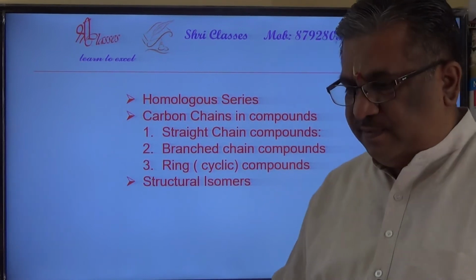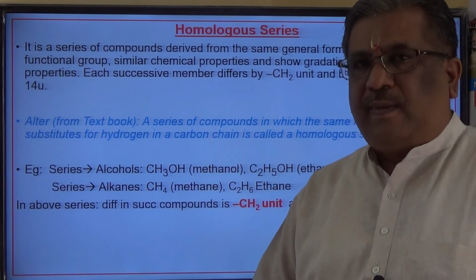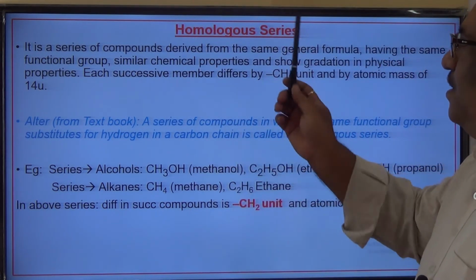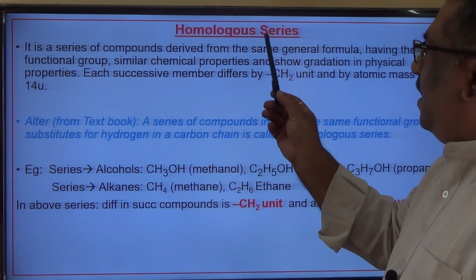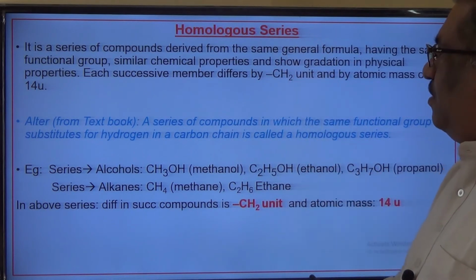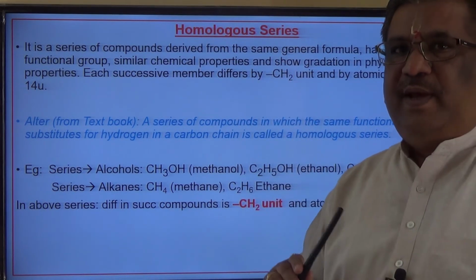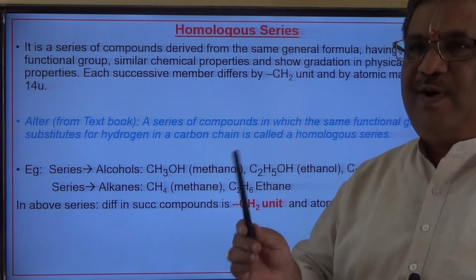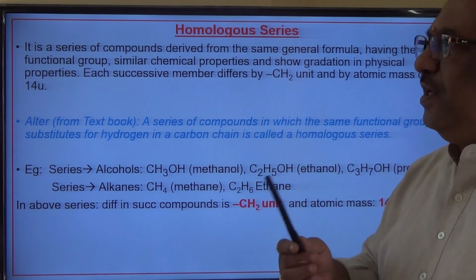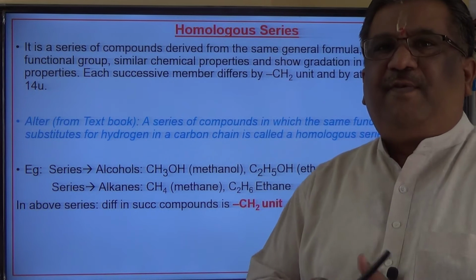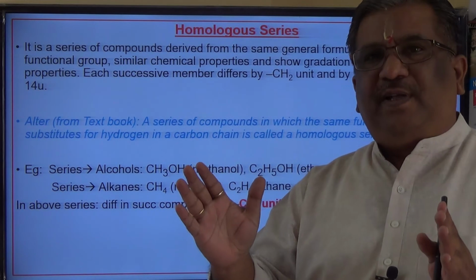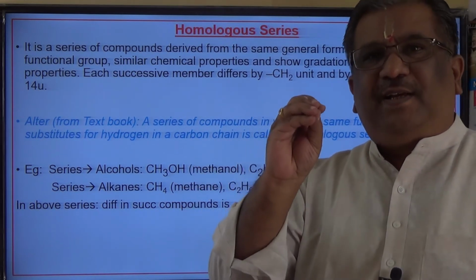Now homologous series. The definition is very important for homologous series. Note down that. What is homologous series? Homologous series, as the name suggests, first of all refers to a series of compounds. Homo means similar, you can say. So what is similar over here? We are talking about chemical properties being similar. How will the chemical properties be similar? If a particular functional group gets attached to a carbon chain, then the entire chemical properties of that compound are dictated by that particular functional group.